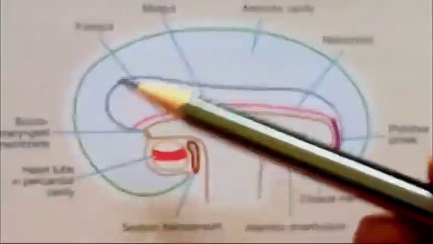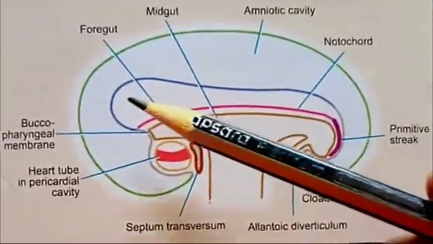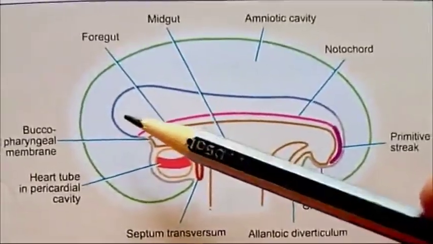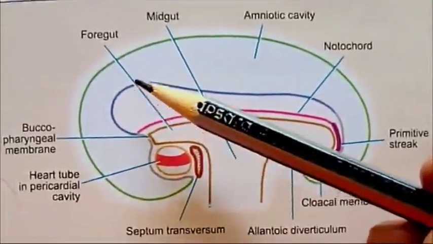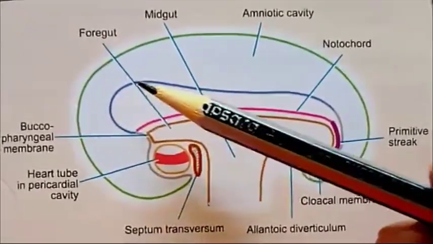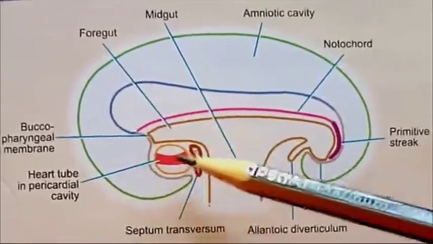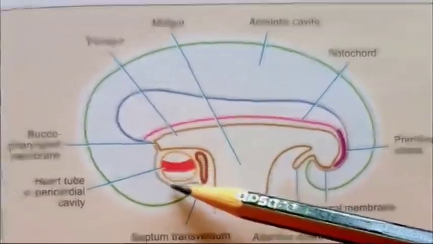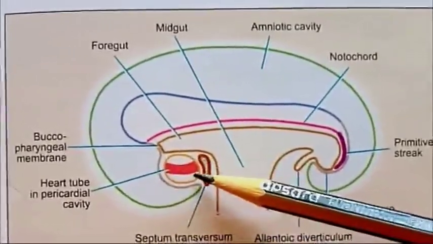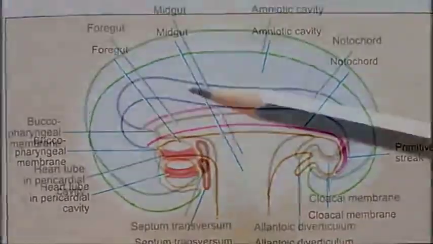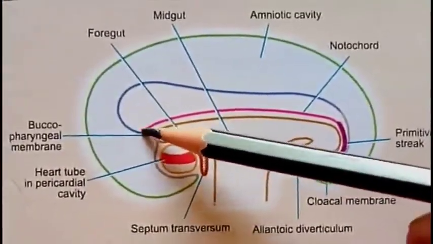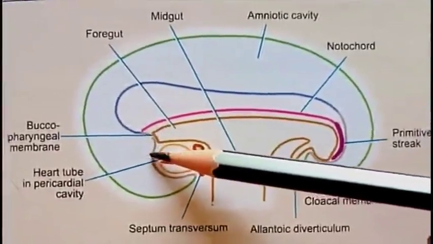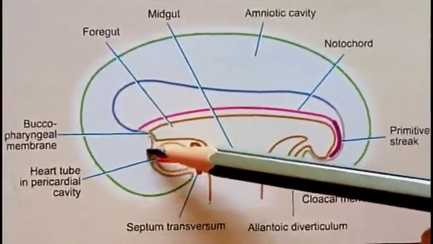Within the developing embryo, towards the cranial or head part, we can see two enlargements. One is produced by the neural tube, and the second is because of the developing heart and pericardium. Between these two enlargements we can see a depression. This is the area of the prochordal plate, or the area of the future mouth.